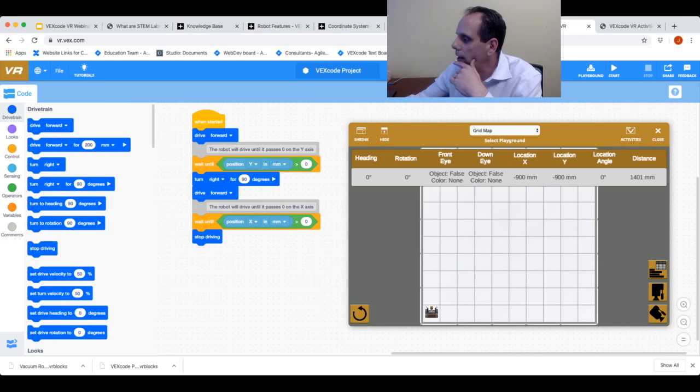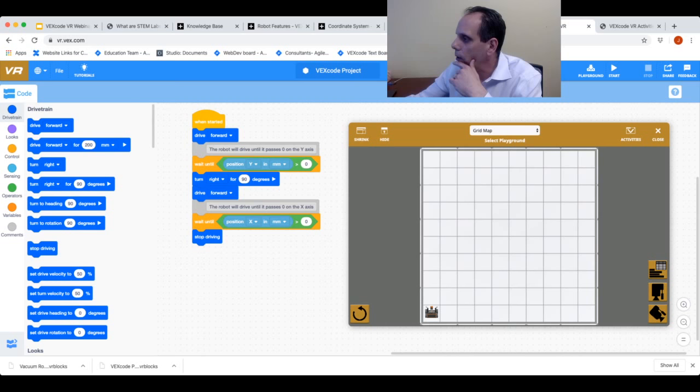So let me go ahead and close the dashboard. I'm just going to run that program real quick so you can see it. Okay, it's going to go along the y-axis, then it's going to go along the x-axis, and it's going to end up directly in the middle of my grid. So a really cool feature that we have built in.